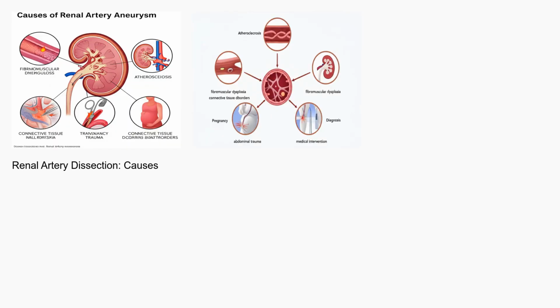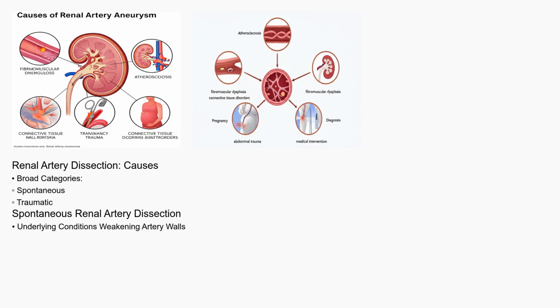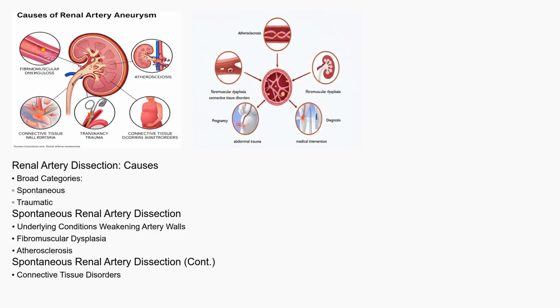So, what exactly causes a renal artery dissection? The causes can be broadly categorized into spontaneous and traumatic. Spontaneous dissections, meaning they occur without any obvious external injury, are often linked to underlying conditions that weaken the artery walls. These include fibromuscular dysplasia, a condition affecting the structure of artery walls, atherosclerosis, the buildup of plaque in the arteries, connective tissue disorders like Marfan syndrome or Ehlers-Danlos syndrome, which affect the body's connective tissues, and pregnancy, which can cause hormonal and physiological changes that increase the risk.